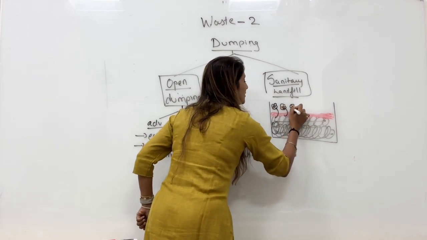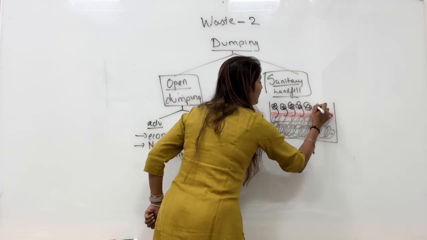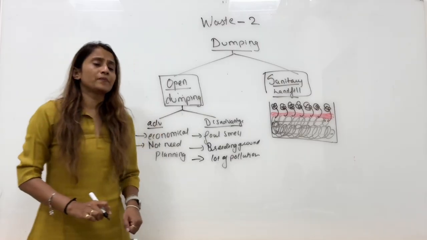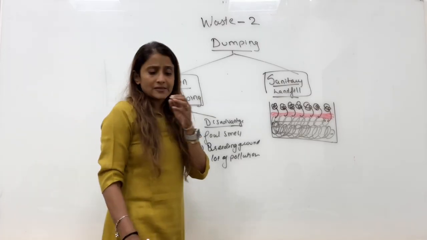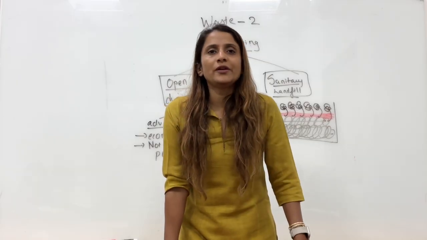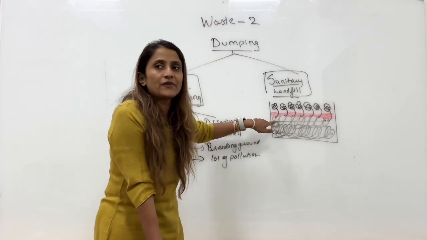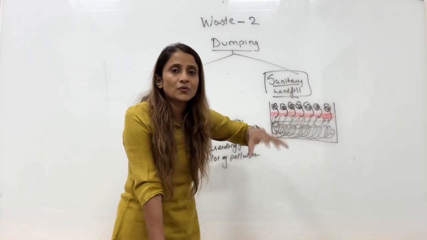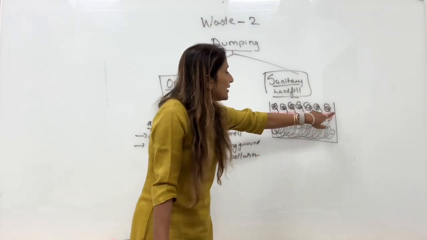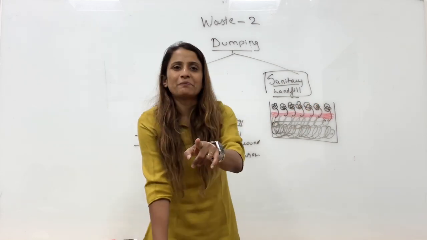I will talk about the plantation also because that question usually comes in the exam. On top of it, we are doing plantation. But my first question is, why are we doing plantation? We are doing plantation because we don't want the soil which we have covered on the waste to be eroded. If the soil is open, let's say there are no plants, don't you think the top soil which we have covered will get easily removed? So we want plantation so the roots of that tree, that plant will hold the soil. At least this soil which we have covered on top of this waste will not get removed. That is why we are doing plantation.